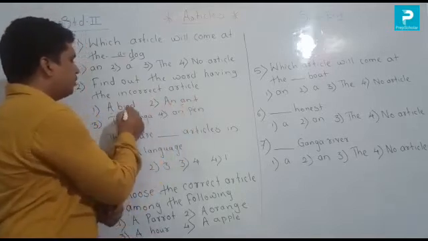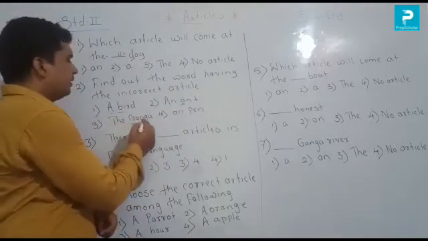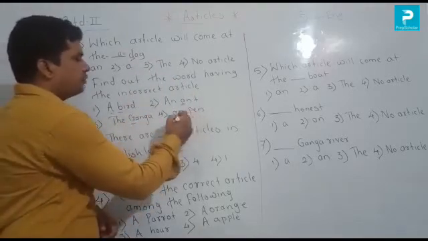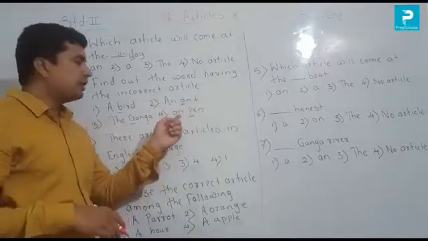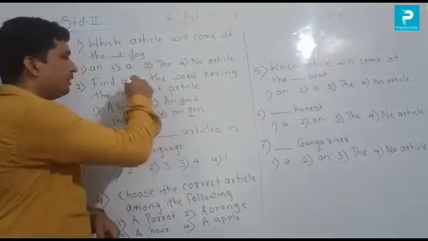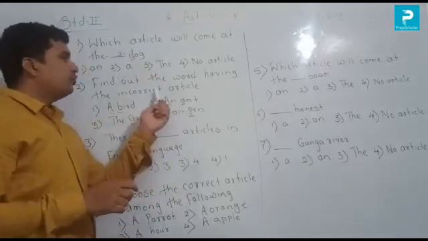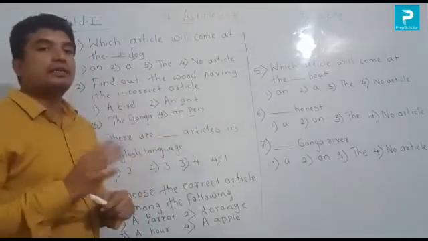B is a consonant, and ant begins with a vowel, so correct. Then the Ganga also correct here, and an pen. P is a consonant, so a should come, but they have given an. So it is wrong here. But we choose the incorrect option, so it is the incorrect option. So here our answer is correct.